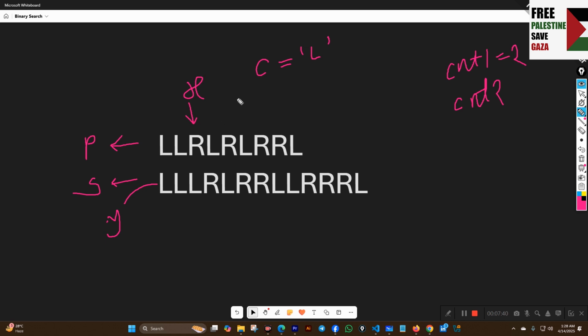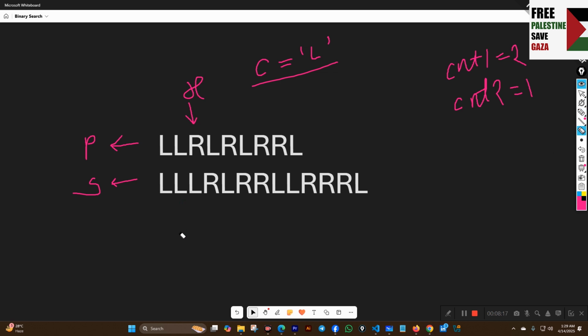Okay, then we see that the index of p which was pointed by x is not the same as c. So we will stop here, and then we have to work for y. For y we will see that the first index of s is the same as c. So we will increase y, and y will point here, and we have to increase count 2. So count 2 will be 1.